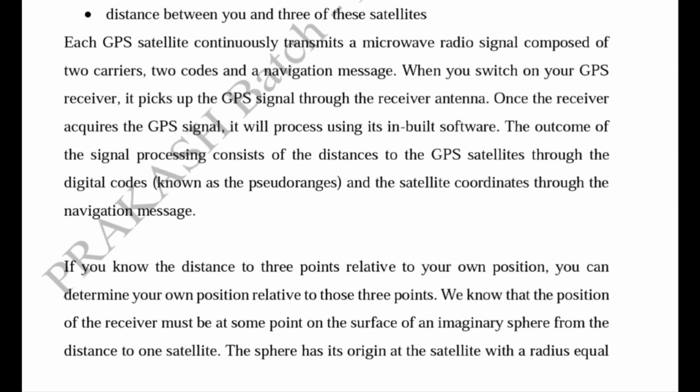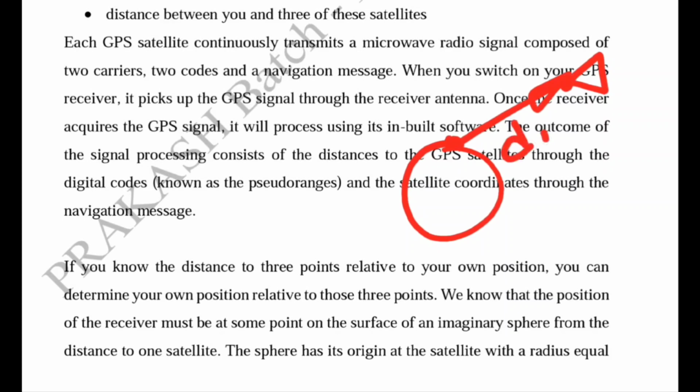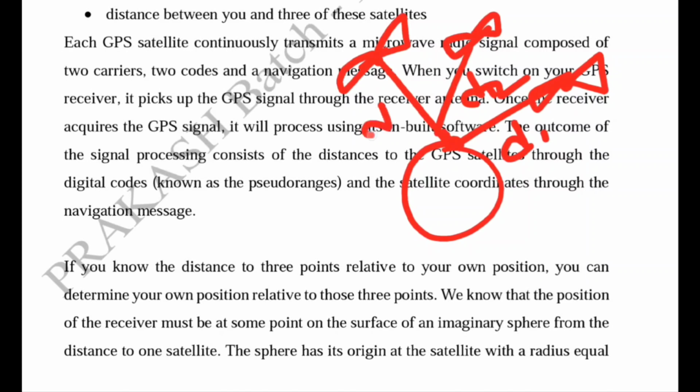So if we consider a point on the earth surface, and we know the distances from any 3 satellites, then we can easily calculate the unknown position on the earth surface by using the concept of trilateration.